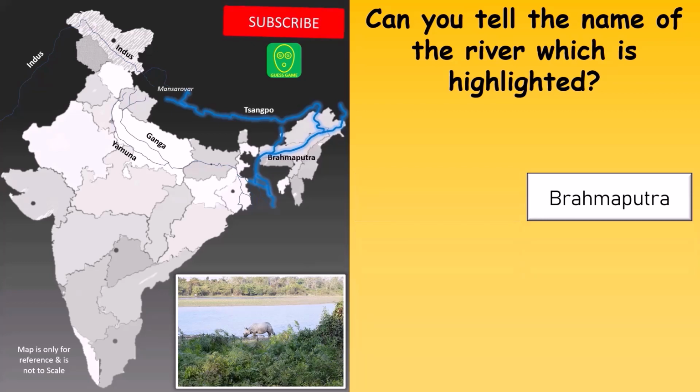And the correct answer is Brahmaputra. River Brahmaputra originates in Tibet near Mansarovar Lake. Then it flows parallel to Himalayas in east direction and finally it takes a U-turn to enter into India in Arunachal Pradesh. It flows through Assam and finally enters West Bengal where it merges with River Ganga before draining into the Bay of Bengal. Indus, Ganga and Brahmaputra are the three major river systems of India which originate from the Himalayas.